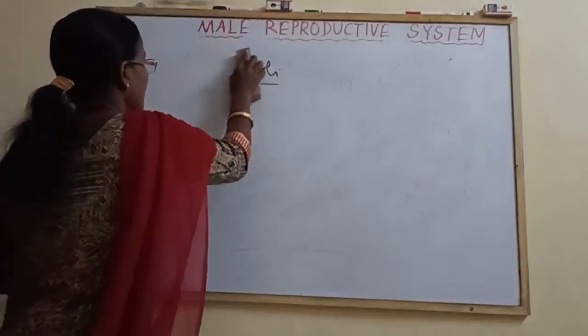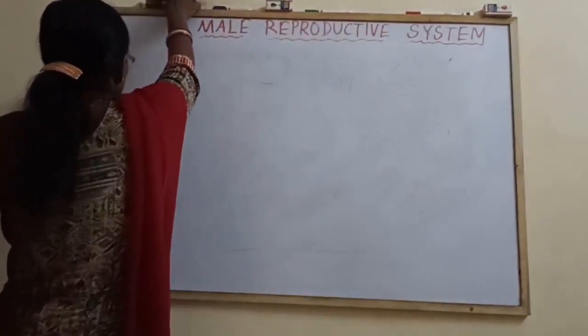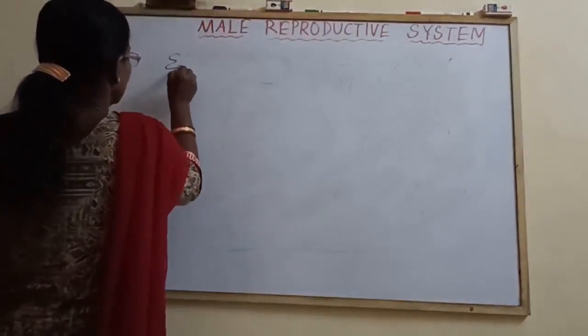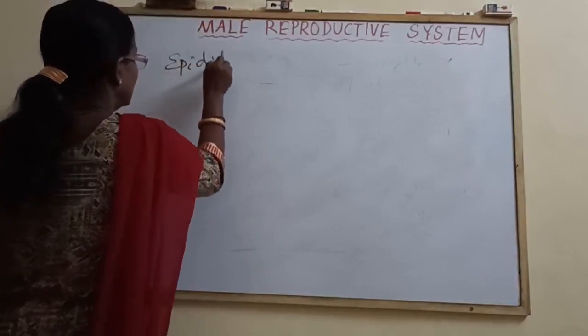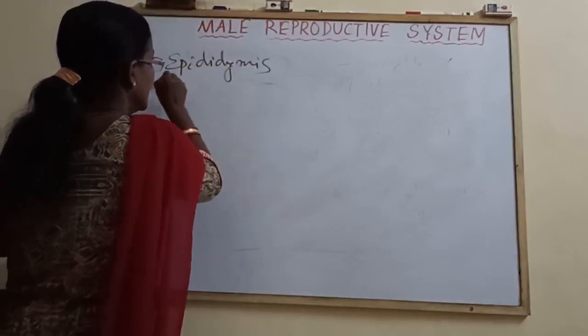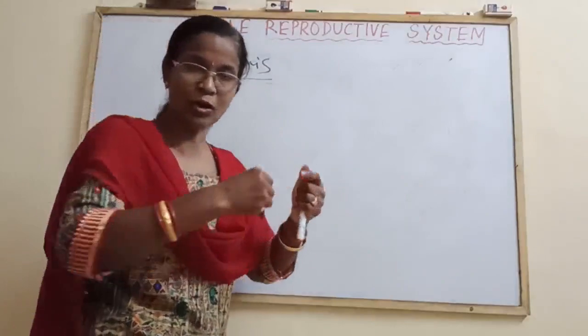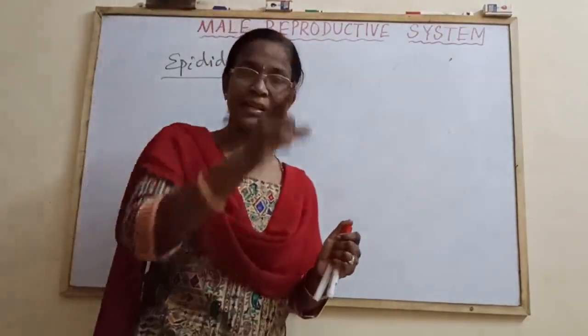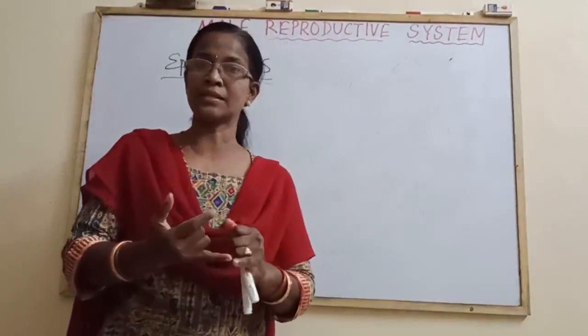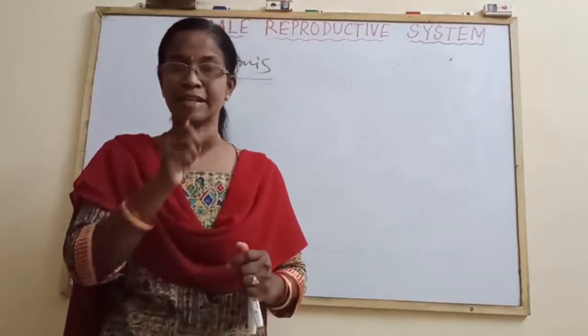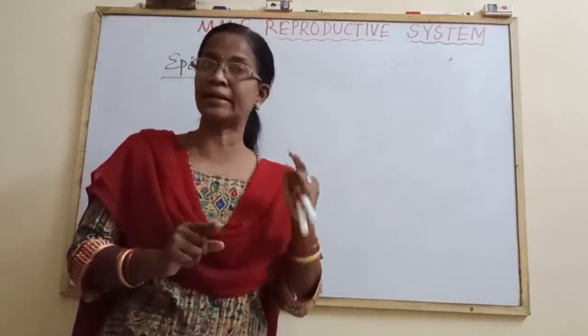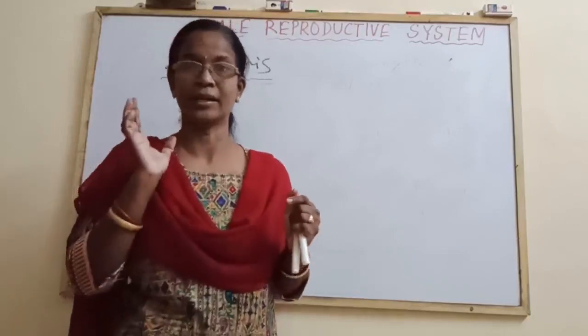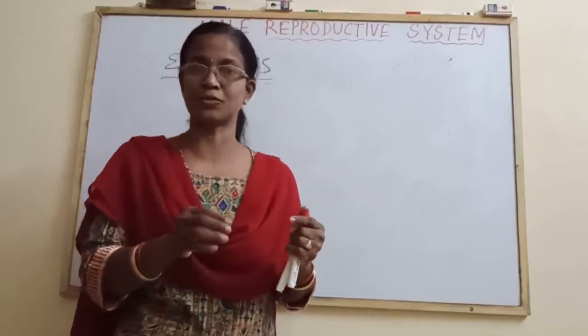Next come to the epididymis. Quickly you have to write. Next part is the epididymis. It encircles the testis on all surfaces, and its length is 6 meters, and its divisions are caput, corpus and cauda, and its functions. Individually the functions are to be written in a point-wise manner, like 1, 2, 3. That is the main function, storage, final maturation, like this.